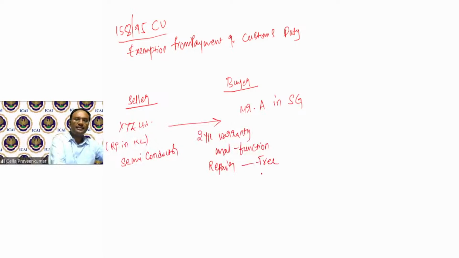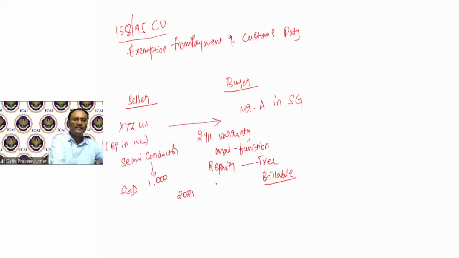There could be some charges which are chargeable, or I would say billable. It could be billable when some spare parts or some items are replaced as part of my repair related activity. Now, assuming for a moment, the cost of the semiconductor is say 1,000 Singapore dollars.